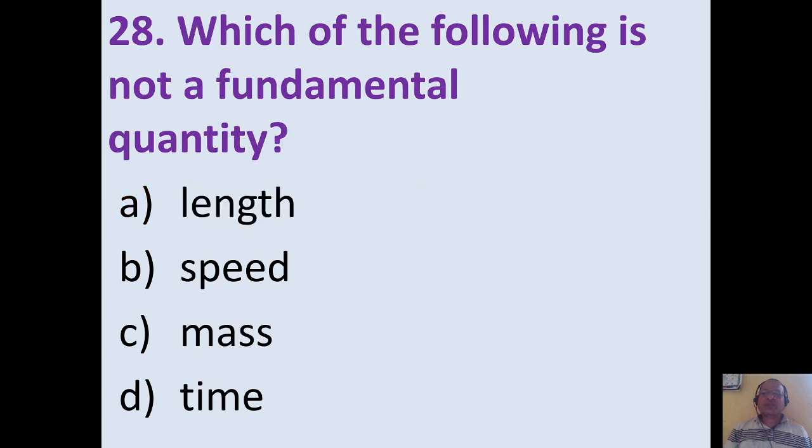Which of the following is not a fundamental quantity? So we know that here we have to find out not a fundamental quantity. Length is a fundamental quantity, mass is a fundamental quantity, time is a fundamental quantity, whereas speed is a derived quantity, it is not a fundamental quantity. So option B, speed, is the correct option.